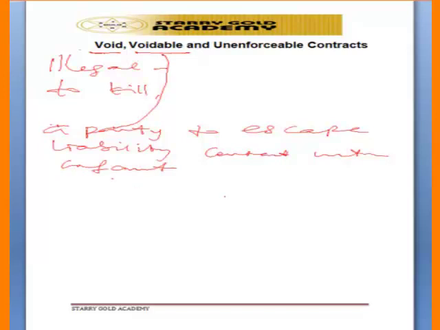The contract is binding on the adult who enters into it with the infant, but it is not binding on the infant, except if it is a contract for necessaries.